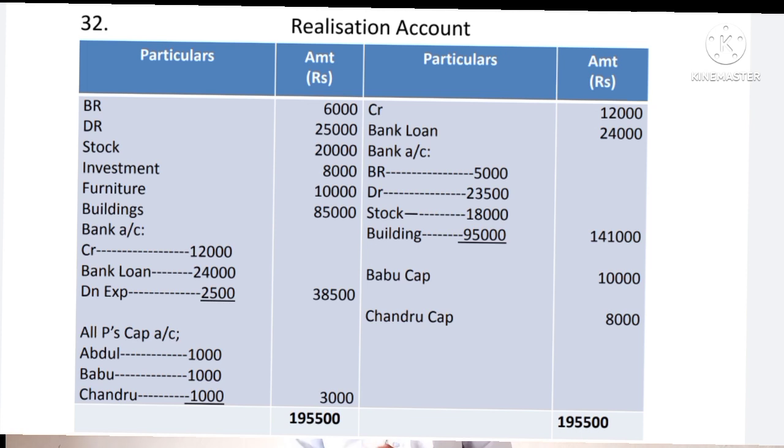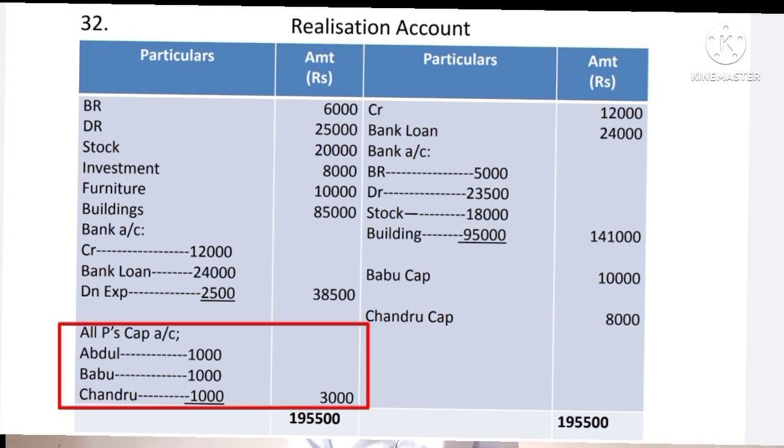Thereafter, you total the debit side as well as the credit side of the realization account and find out which side is more. Here the credit side is more, 1,95,500. Record it on both sides, 1,95,500, 1,95,500, and find out the difference, 3,000. So it is the net profit on the realization. It has to be distributed among the partners as per their profit sharing ratio.